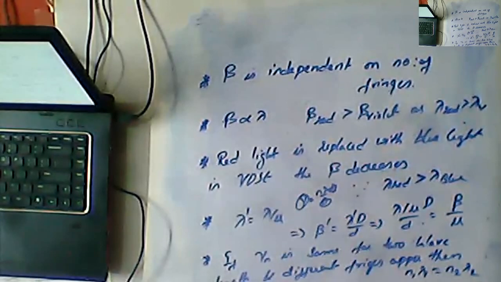These are the topics we need to discuss in today's class: how the bright fringe and dark fringe as well as the fringe width are formed. Based on this, many applications are there, and when you go through the text you will be able to understand them. Right now we will also solve a few problems, which will enhance your learning. Now coming to the next point.